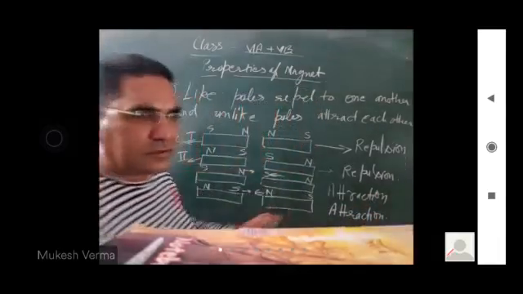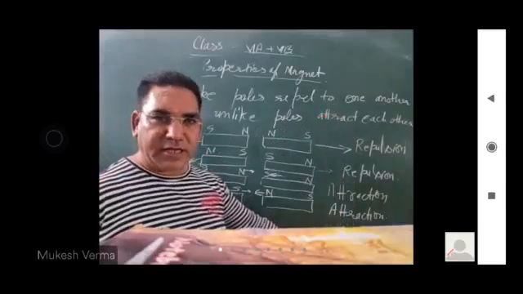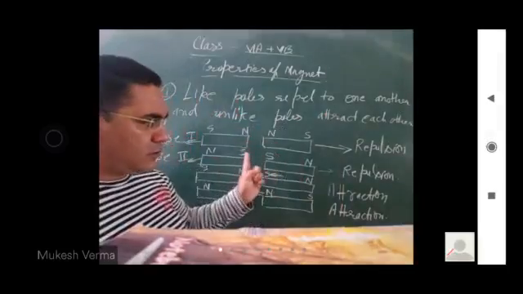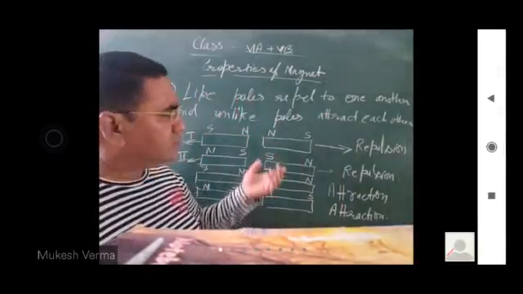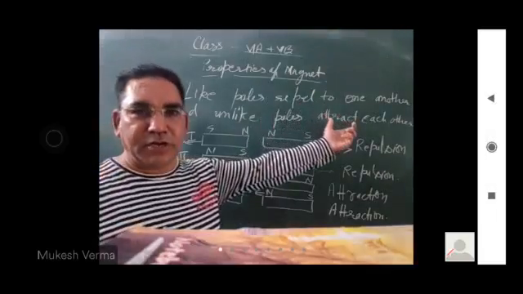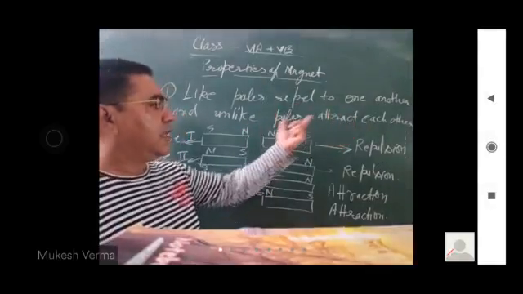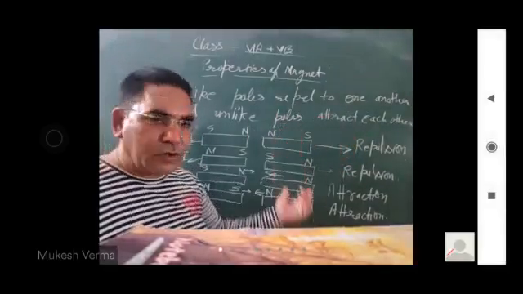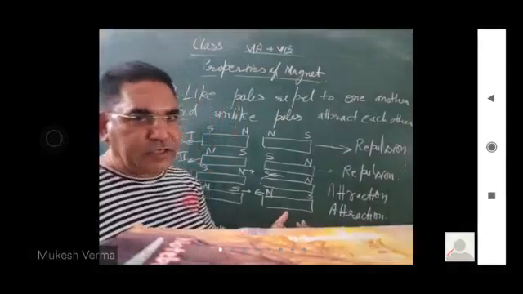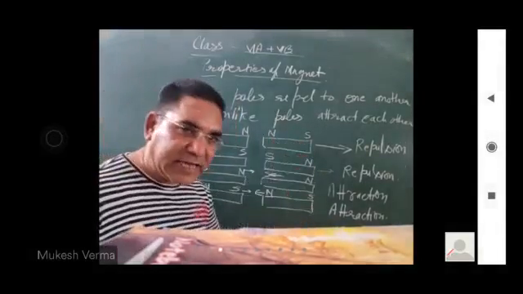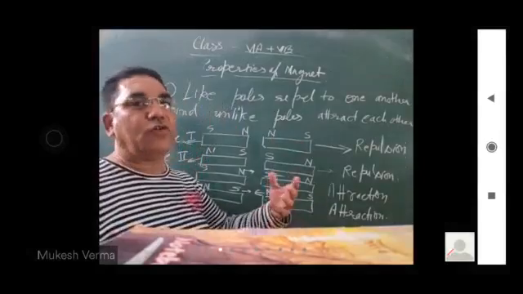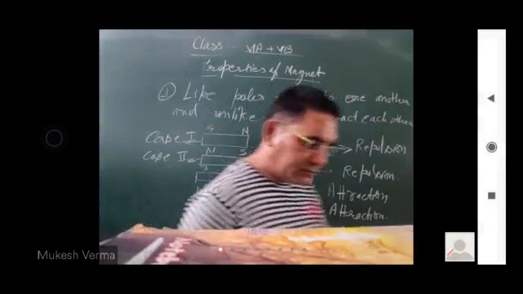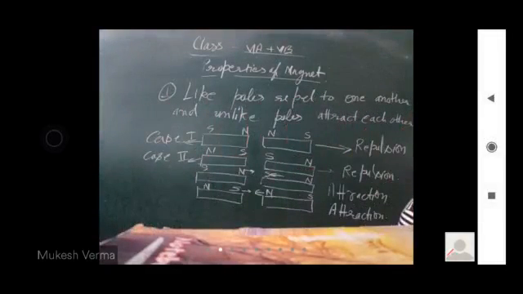Got it? ये हो गया बच्चों हमारा एक पोर्शन फिनिश. So if a question comes, prove that like poles repel one another and unlike poles attract one another, you will show these diagrams and explain it in your own words. बात समझ में आ गई? अपनी लैंग्वेज में आप इसको एक्सप्लेन कर देंगे.